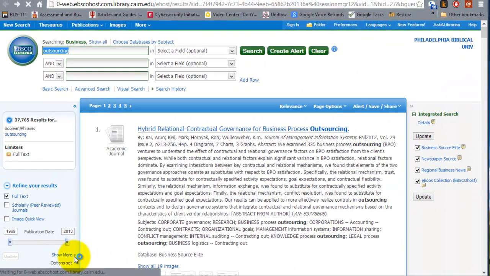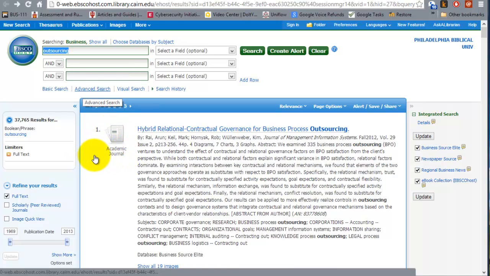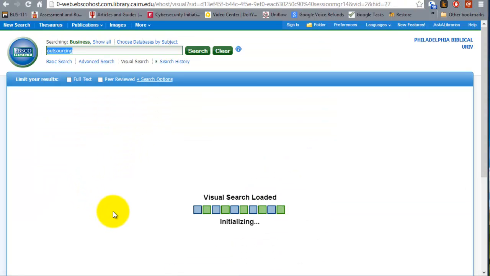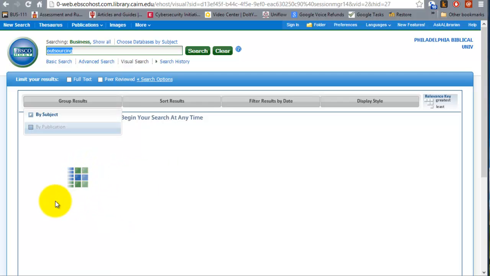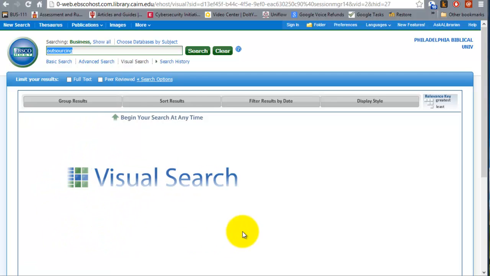Again, it's very similar to one of the previous lessons that we covered: the 37,000 results. You can add other keywords here. You can also utilize the advanced search or the visual search. If I wanted to do the visual search that I covered a little bit before, it gives you the different groupings of the results by subject and topics.